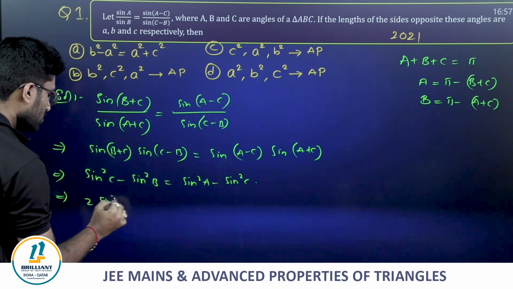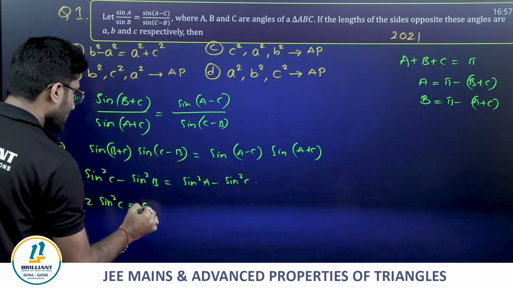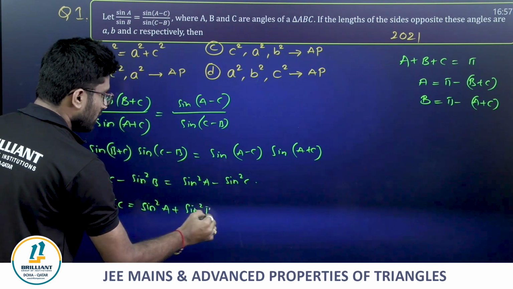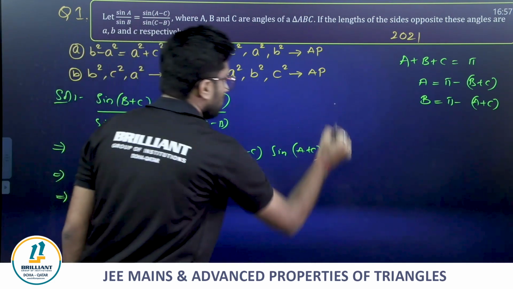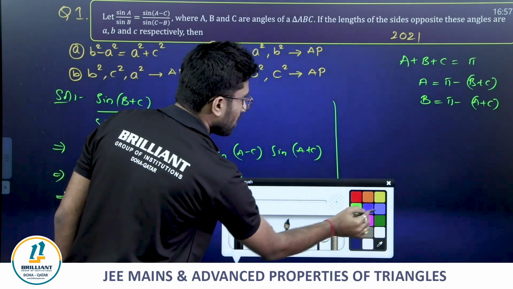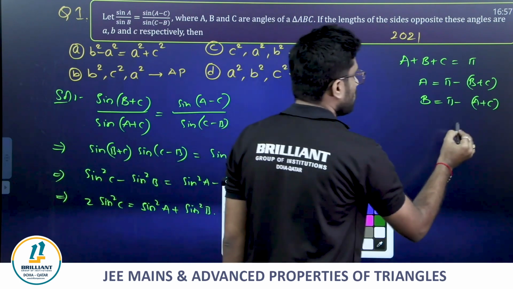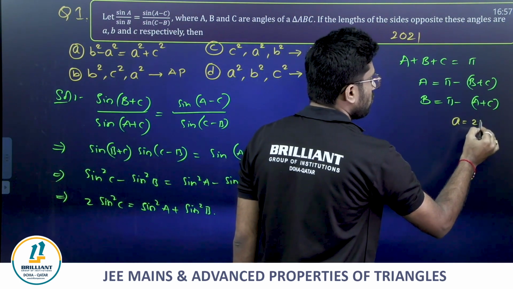So 2 sin square C is equal to sin square A plus sin square B. Already, by using the sine rule, a is equal to 2r sin A.